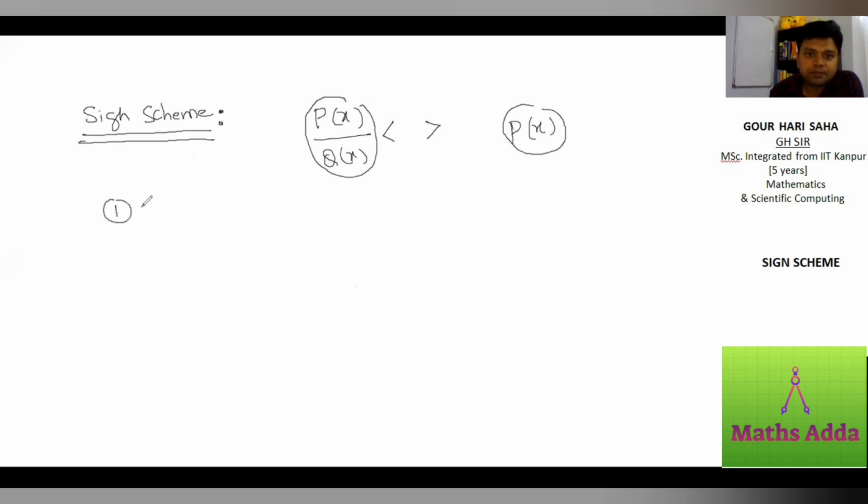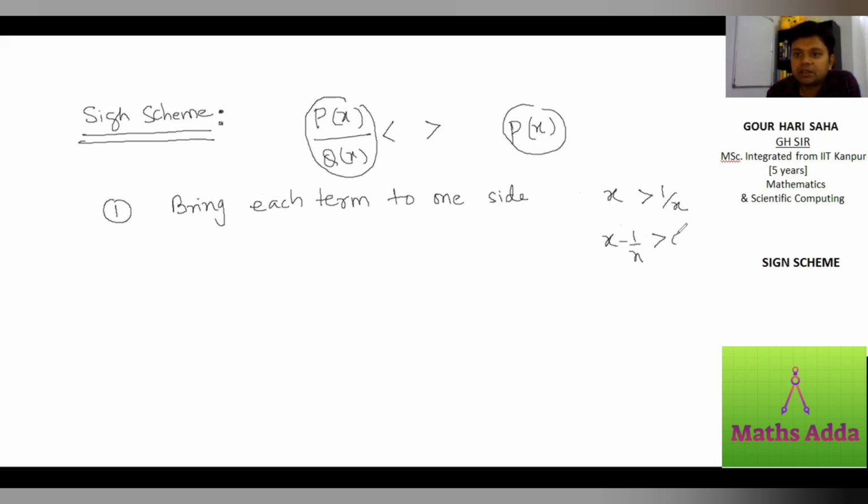First step, bring each term to one side. Let us take an example. So I will be writing one step and moving one step. So I want to solve x is greater than 1 by x. So what it says, bring each term to one side. So it will be x minus 1 by x greater than 0. So I have brought all the terms to one side.